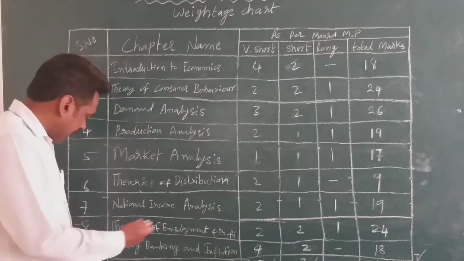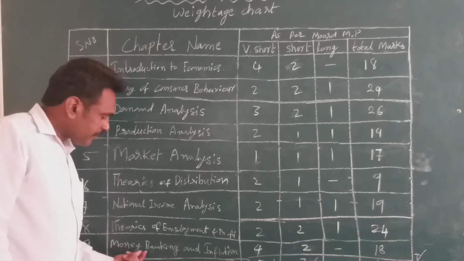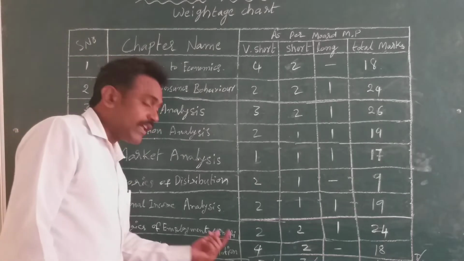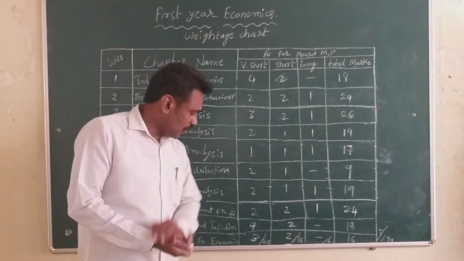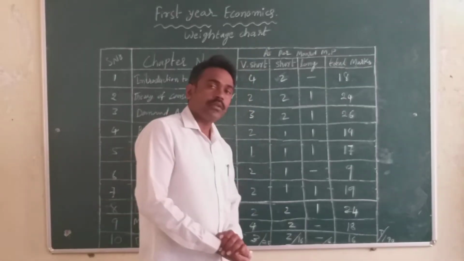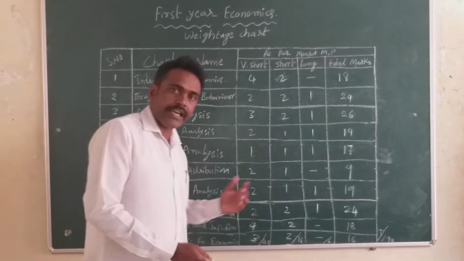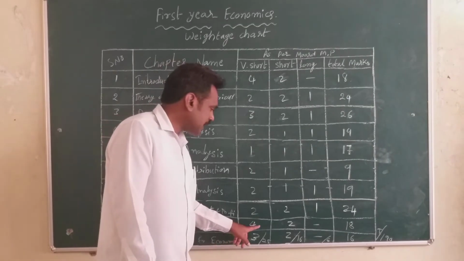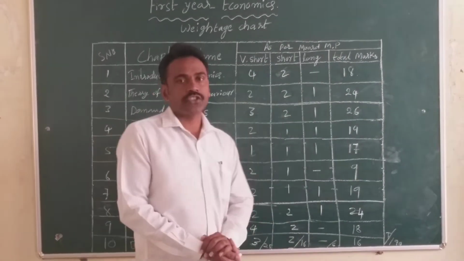Next is the 9th chapter, Money, Banking and Inflation. In this chapter, 4 very short answers and 2 short answers, and there is no long answer. So 4 twos are 8 plus 10 is equal to 18 from this chapter.